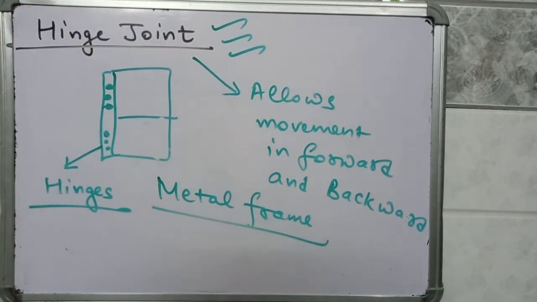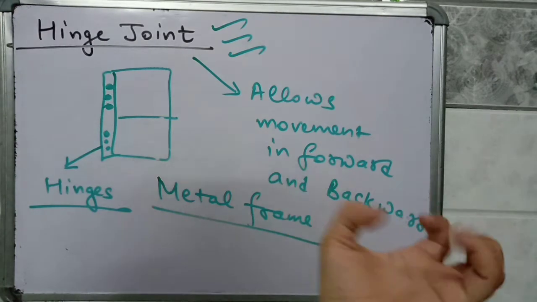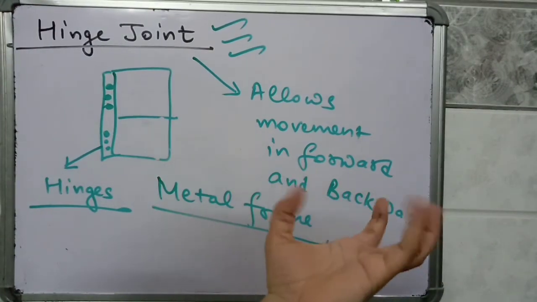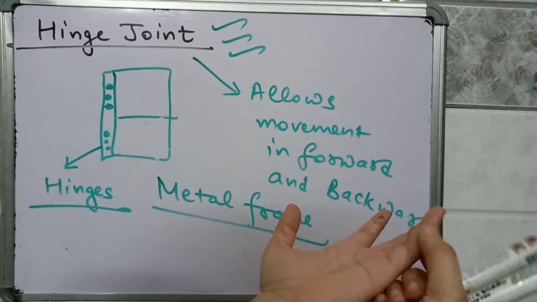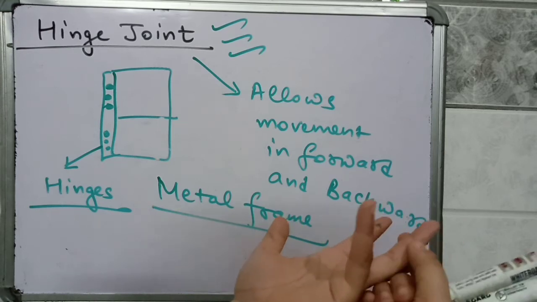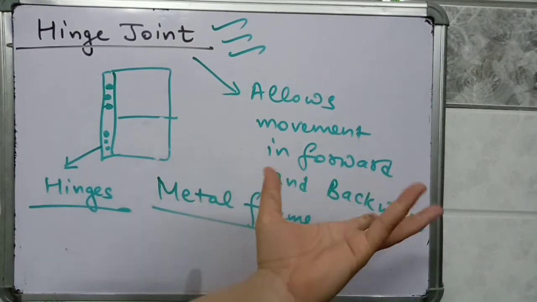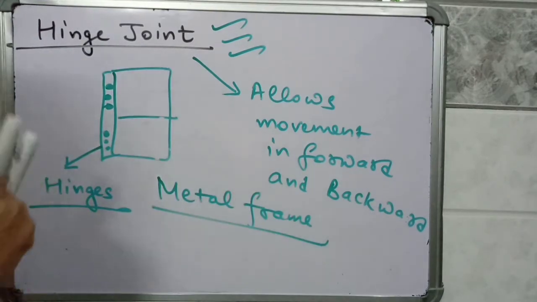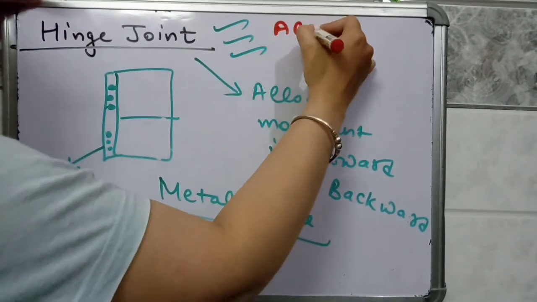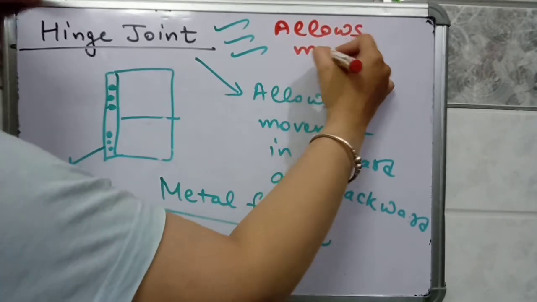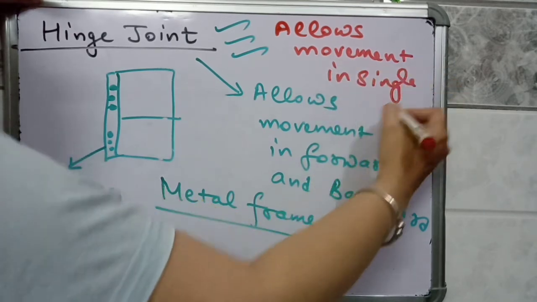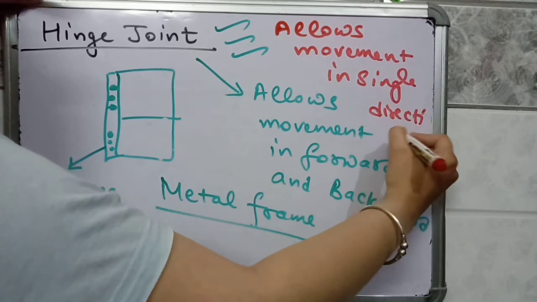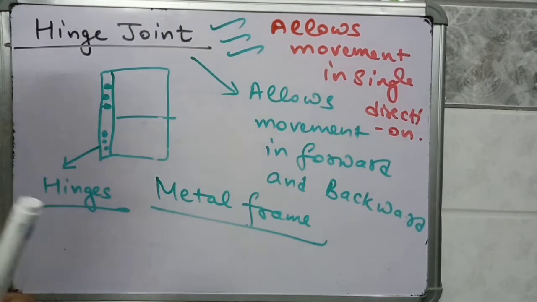Okay, so where is the hinge joint present in our body? Students, I am moving my fingers like this. So here the hinge joints are present. It allows movement only in a single direction. Okay, a hinge joint allows movement in a single direction.